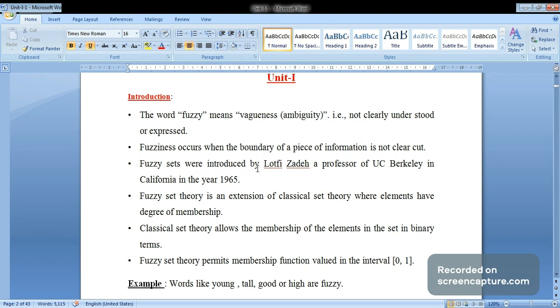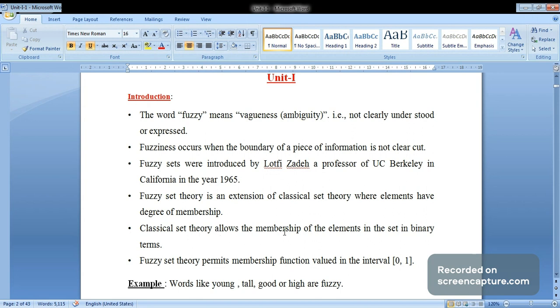Fuzzy sets were introduced by Lotfi Zadeh, a professor at UC Berkeley in California, in the year 1965. Fuzzy set theory is an extension of classical set theory where elements have a degree of membership.